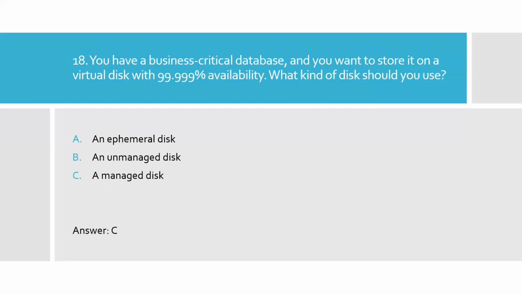Question 18. You have a business critical database and you want to store it on a virtual disk with 99.999% availability. What kind of disk should you use? A. An ephemeral disk. B. An unmanaged disk. C. A managed disk. Option C is the right answer, a managed disk.